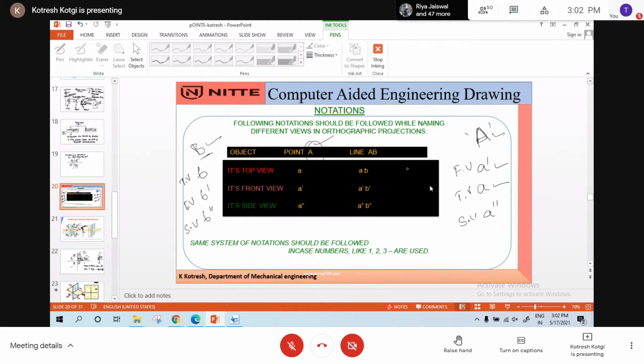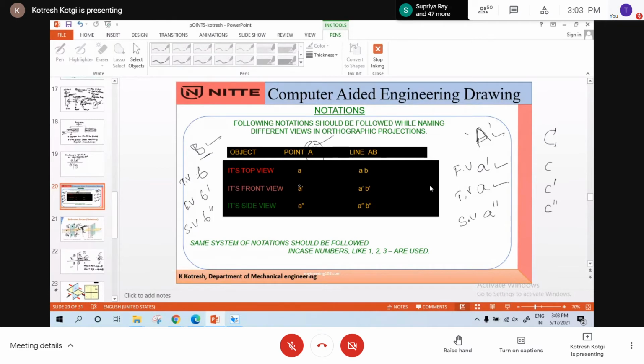There is a point C in space, denoted by capital C. Its top view is denoted by small c. Front view is denoted by small c dash. And then the side view is denoted by c double dash. This is how you should name the different views of a point in orthographic projection.